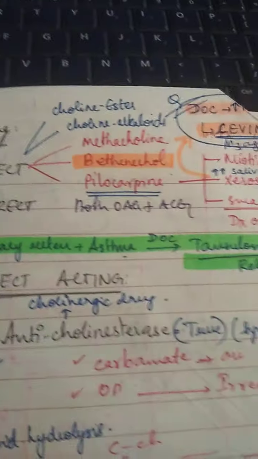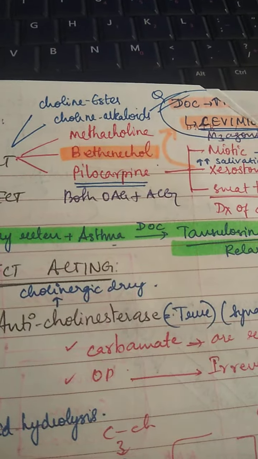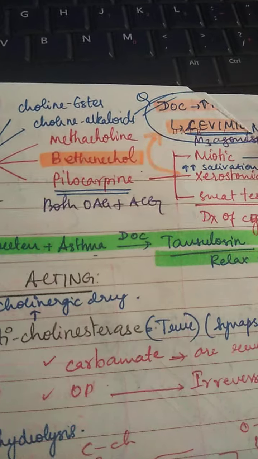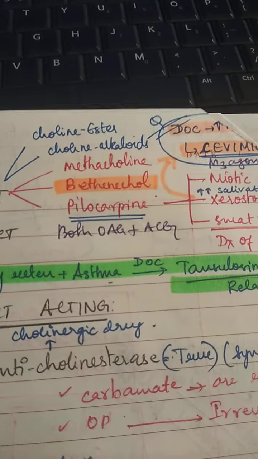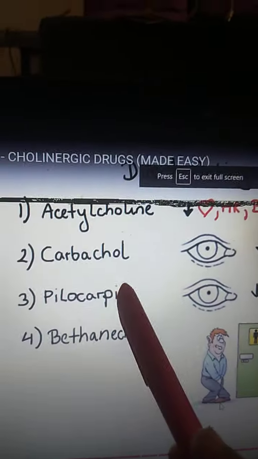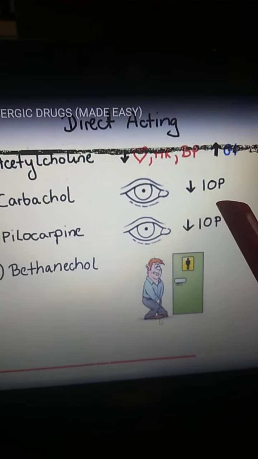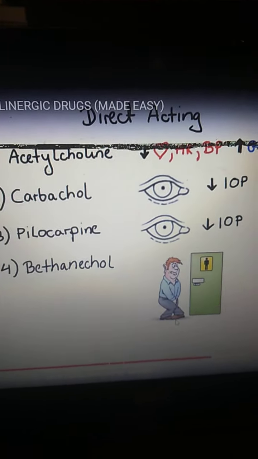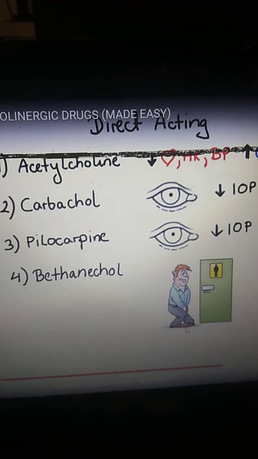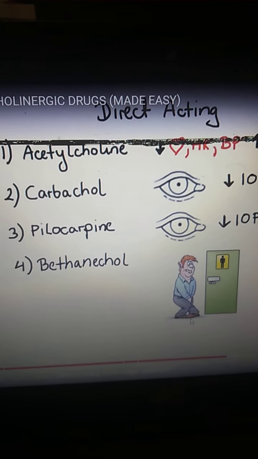Okay, so that is the direct acting agonists. Carbachol and pilocarpine are used to cause miosis, so that IOP will be less. Bethanechol, we talked about urinary retention. Okay, indirect acting.